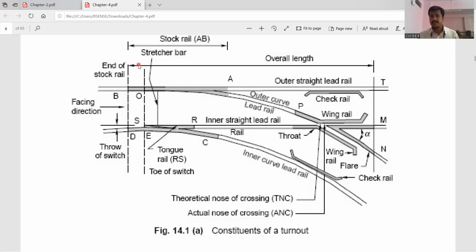Second, components. At first I will tell you, then we will discuss each component. Then next is throw of the switch, tongue rails. Okay, important point for us. Then throat, check rails, wing rails, then flare. Okay, then outer straight lead rail and inner curve lead rails. So these are some components of this particular turnout.